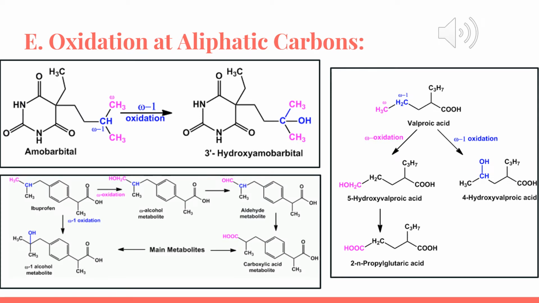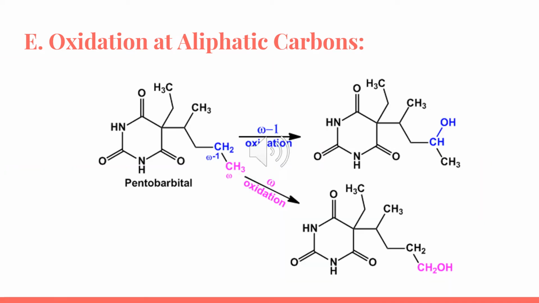Here are more examples for the oxidation at aliphatic carbons. For example, let's take valproic acid. At the left side, we have the omega and the omega-1 carbons. If the omega carbon underwent hydroxylation, we're going to have a primary alcohol, which is 5-hydroxyvalproic acid, and it might undergo further oxidation to form a carboxylic group. Now the omega-1 carbon will also undergo hydroxylation, and we're going to have a secondary alcohol, which is 4-hydroxyvalproic acid.